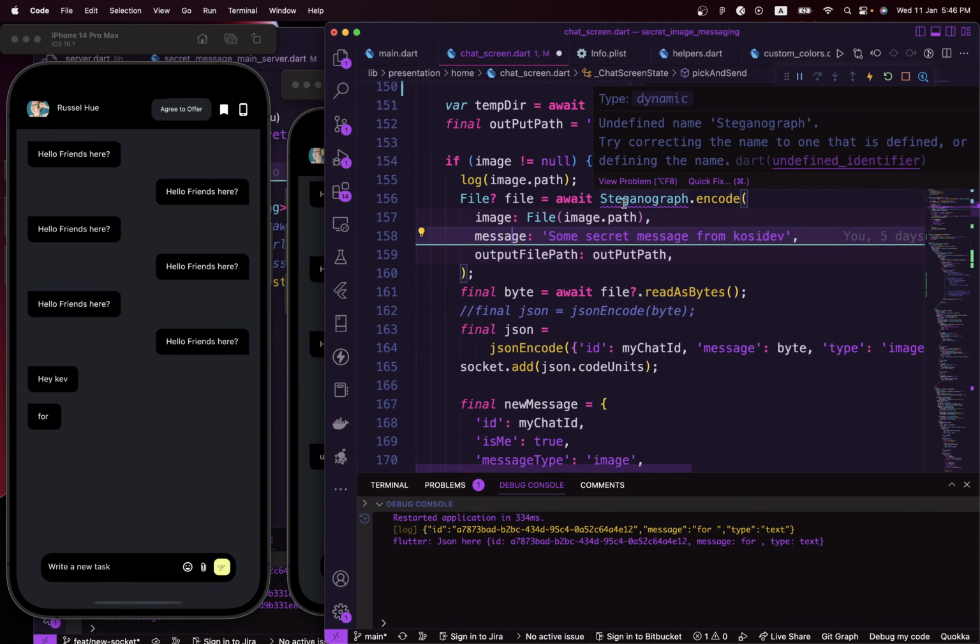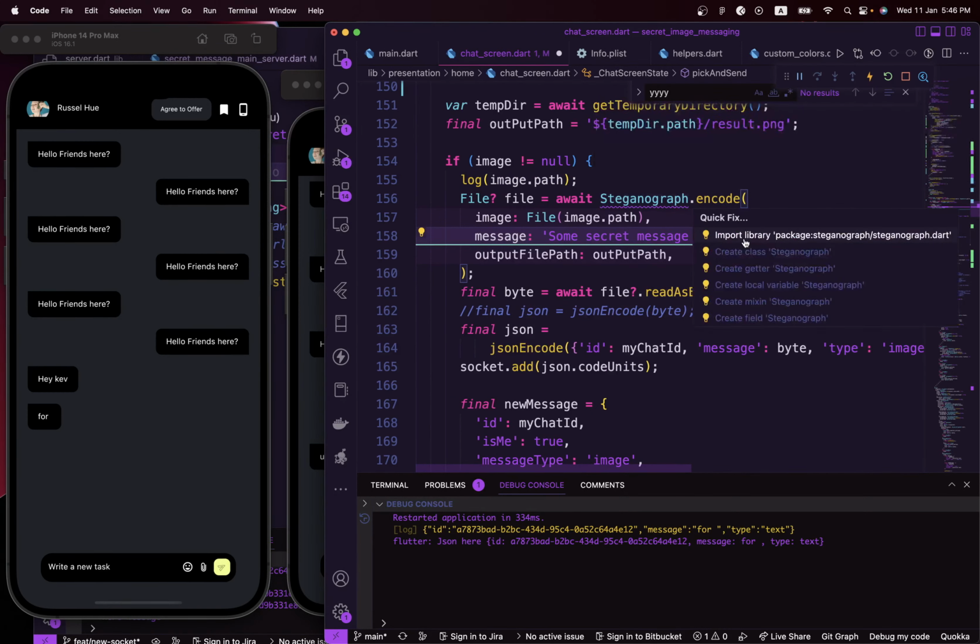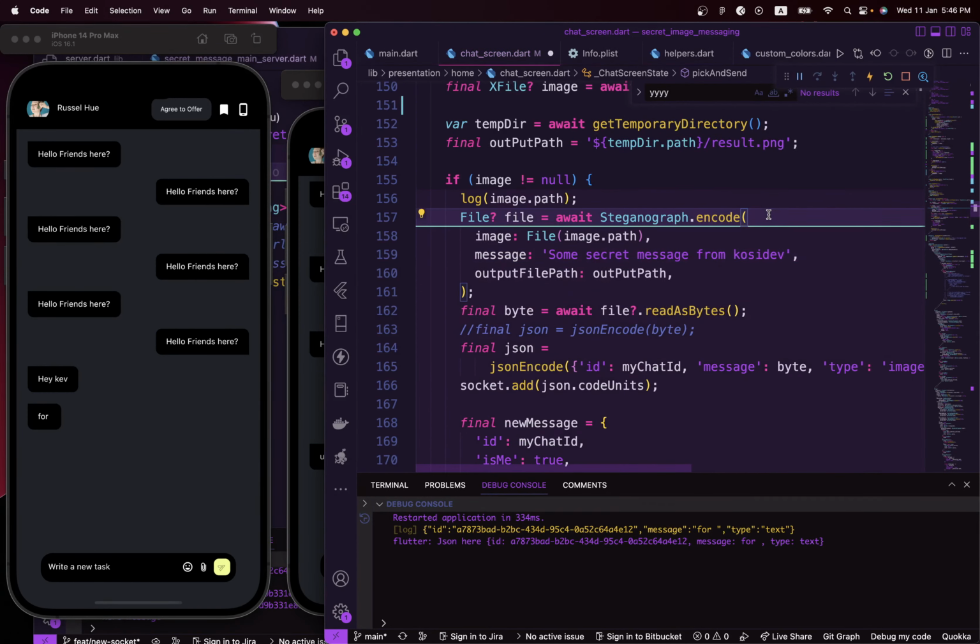If the image is picked, go ahead and console log the image path, and then we are going to call our steganography. I don't know if I got the pronunciation correct, but basically it's the library that will help us to encode some secrets into our app. So we are encoding a test secret into the image that we selected from our app, and whoever receives that image can see the secret message we added to that particular image that we sent to them. That's basically what this is doing.